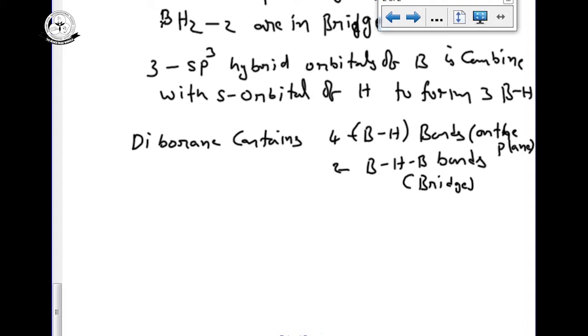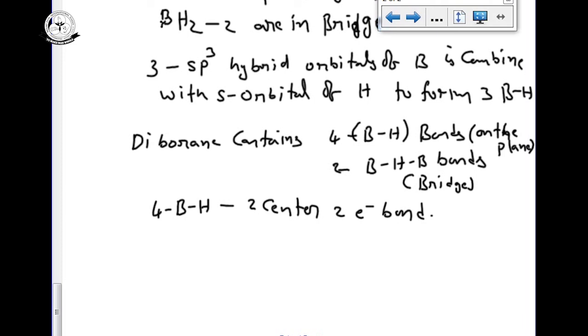So first of all, the on-the-plane BH bonds, those 4 BH bonds, are called two center 2 electron bonds. So what is meant by 2 center 2 electron bond? 2 center means 2 atoms share the 2 electrons. Generally a chemical bond is formed between 2 atoms by the sharing of a minimum of 2 electrons. One bond is formed, that we know. So you can see the black color hydrogens on the plane: one boron, one hydrogen, both share the 2 electrons, so it forms a sigma bond.